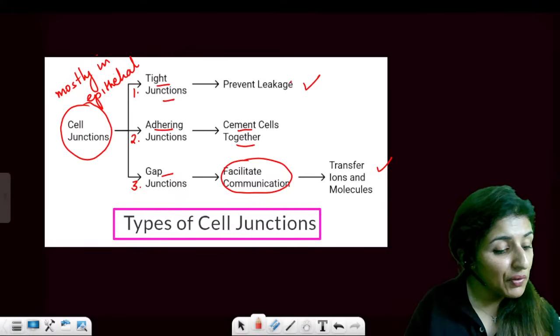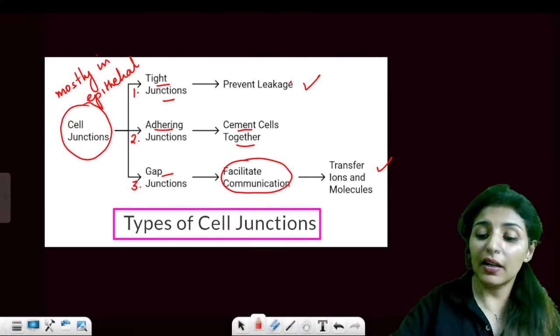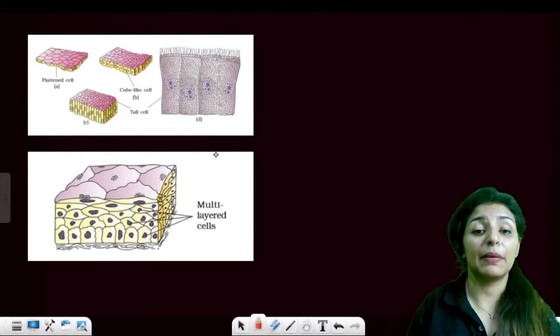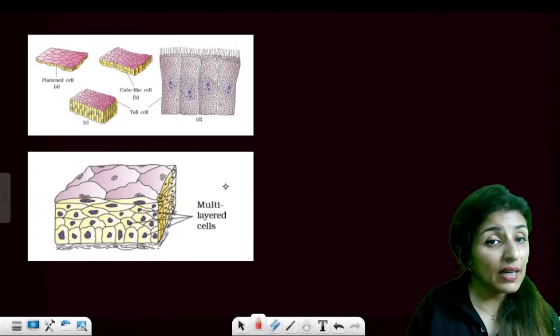Are these points clear to everyone? Right. So these are the three types of cell junctions which will be found in all tissues but majorly in the epithelium. So guys, these are the NCERT pictures.